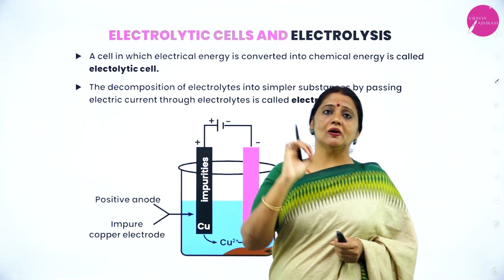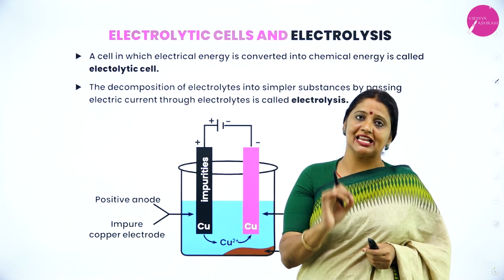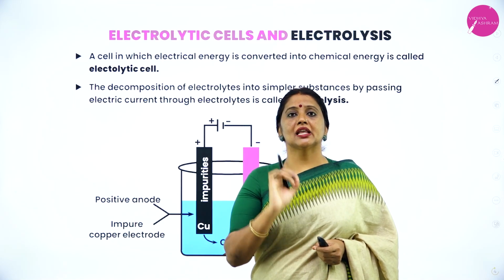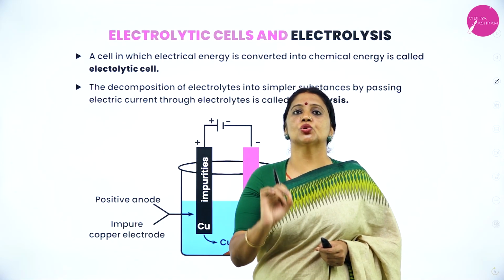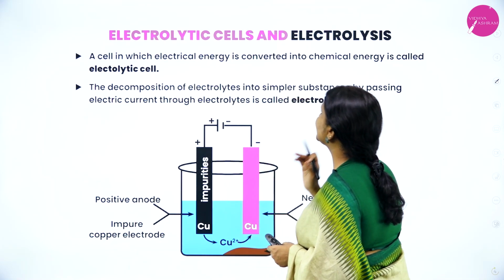My dear students, already in the introduction I gave an explanation about cells, and I explained that there are two types of cell, electrochemical cell and electrolytic cell.